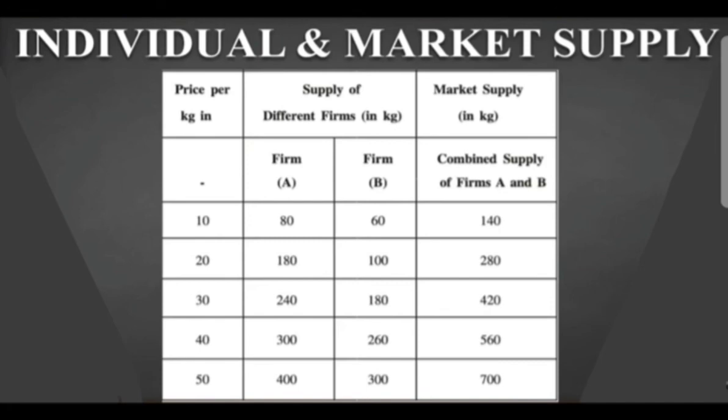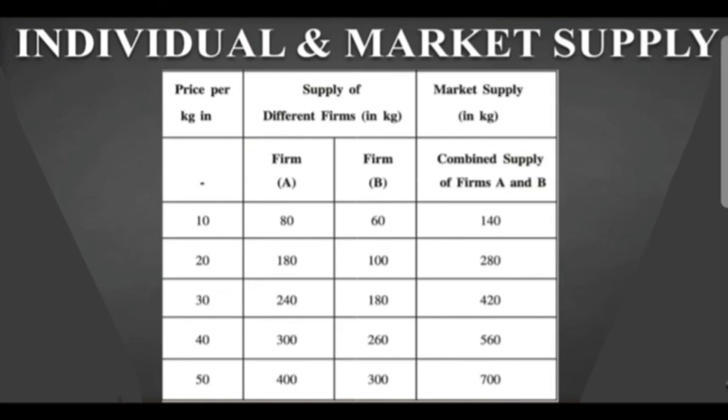You can see the first one, the price is 10. In firm A it is 80 rupees and firm B is 60, and then the combined supply, that is 80 plus 60, you combine, that is the market supply will be 140. So the total summation of both the individual suppliers, firm A and firm B, will be termed as the market supply.